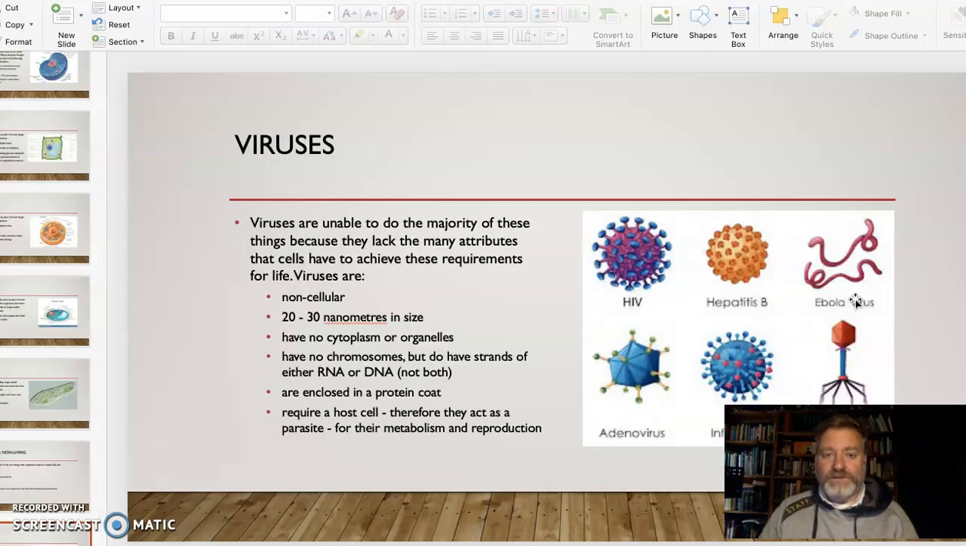So viruses cause a lot of problems for all of us. I think I've got a virus at the moment. Had some nasty fevers the last couple of days, so it could well be.